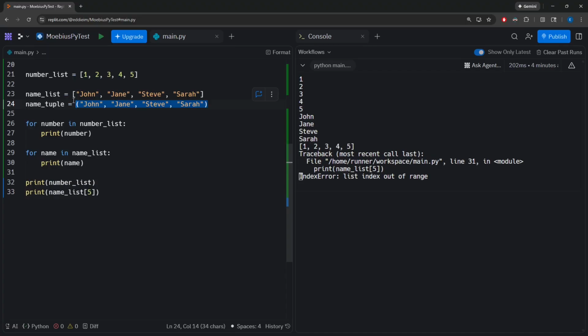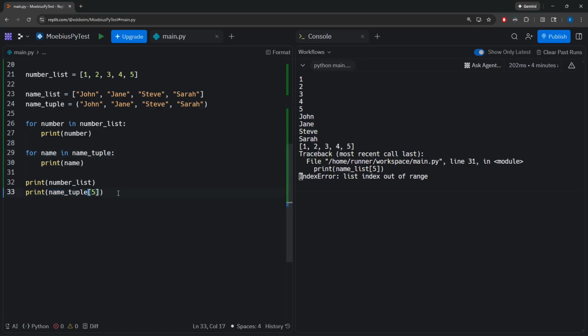But outside of the fact that lists are mutable and tuples are immutable, they operate extremely similarly. So instead of iterating through a name list, I can quite literally just swap the variable from name list to name tuple.